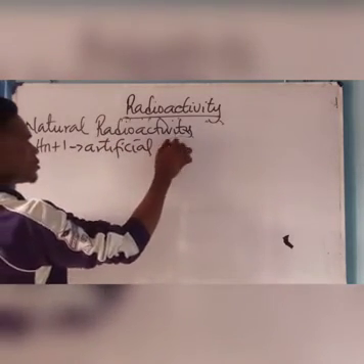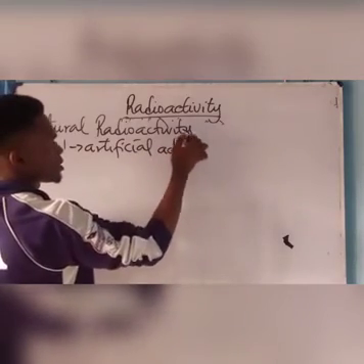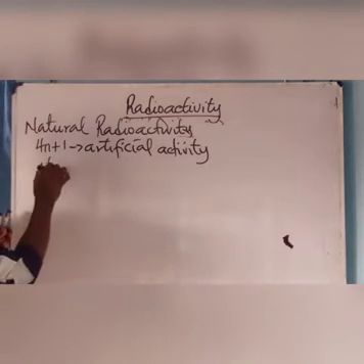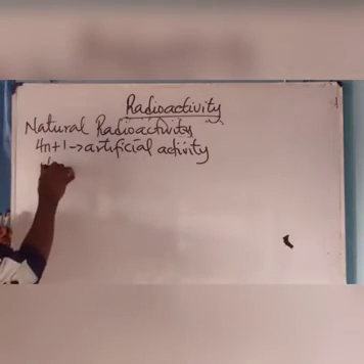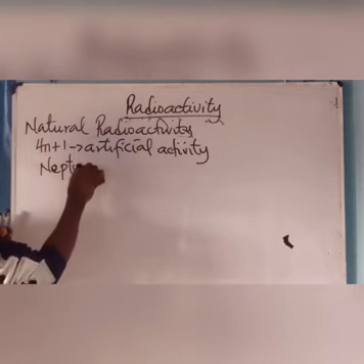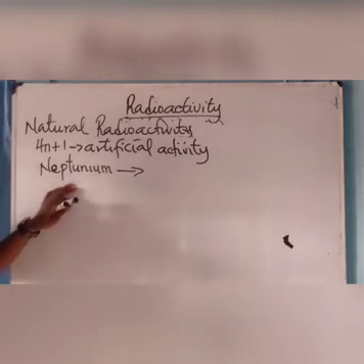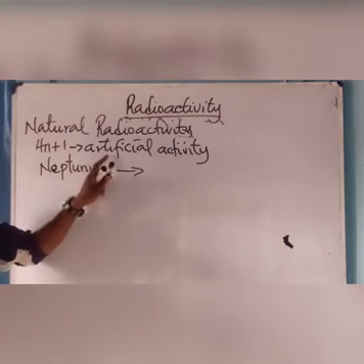A good example is neptunium. Neptunium is an element produced through artificial radioactivity.